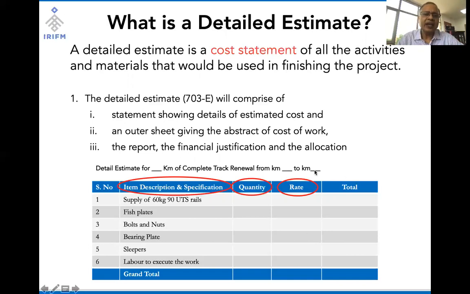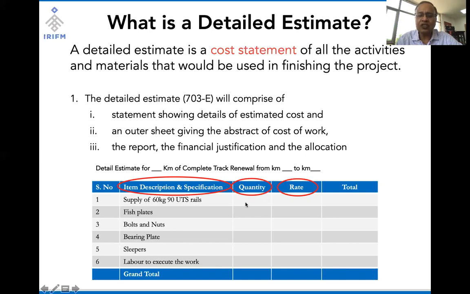So a detailed estimate will say that a detailed estimate has been prepared for so many kilometers of complete track renewal, which starts from kilometerage number, let's say 101 to 104 kilometers, which means 3 kilometers of track renewal has to happen. Now, for that kilometerage, we have to assess what quantity of rails have to be changed, and broadly the specification of that item. So it's 60 kg 90 UTS rail which has to be used.